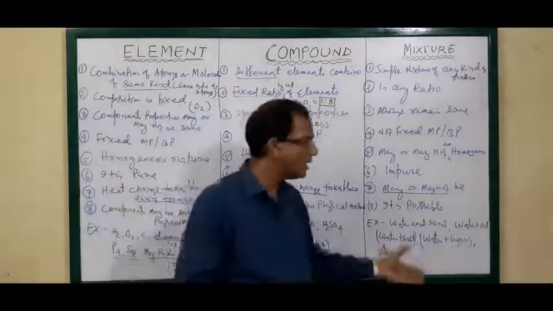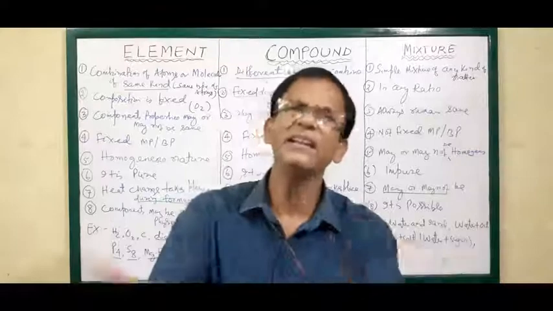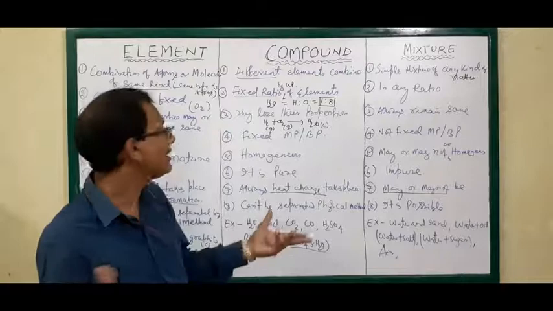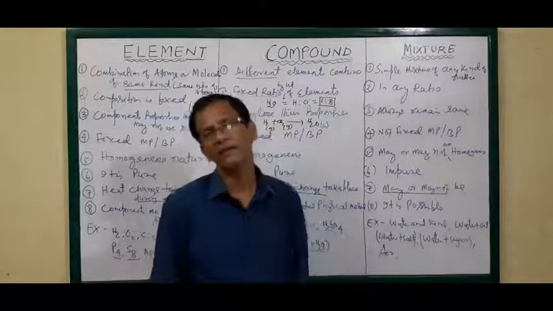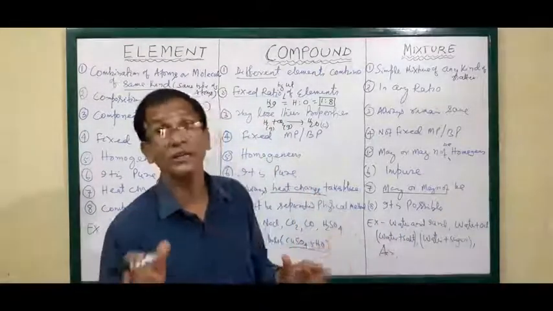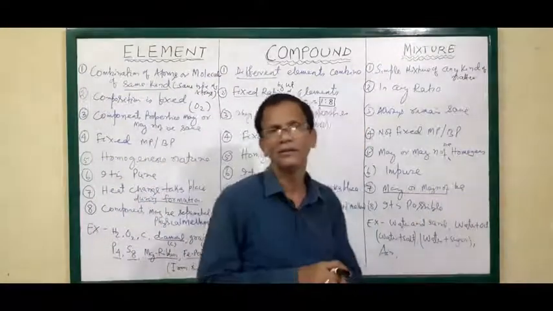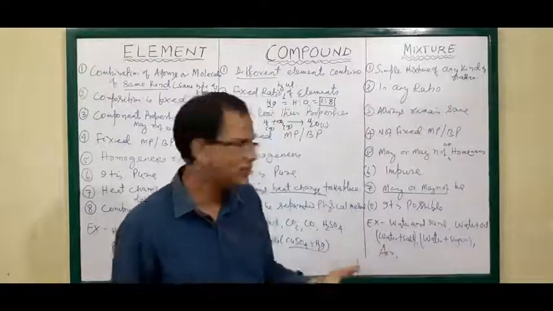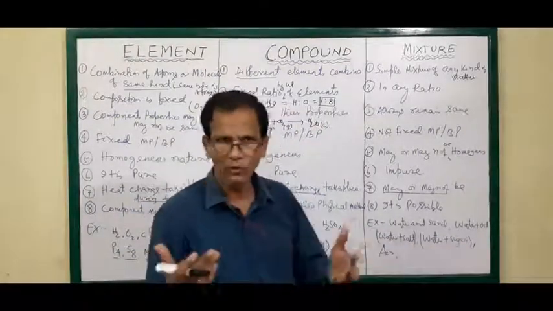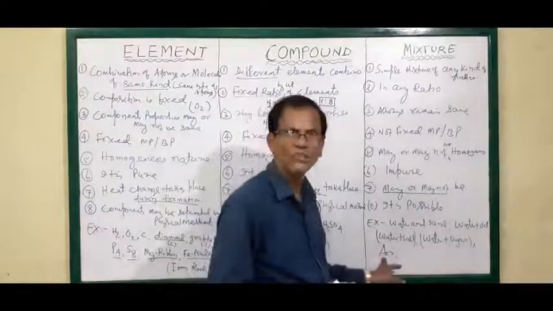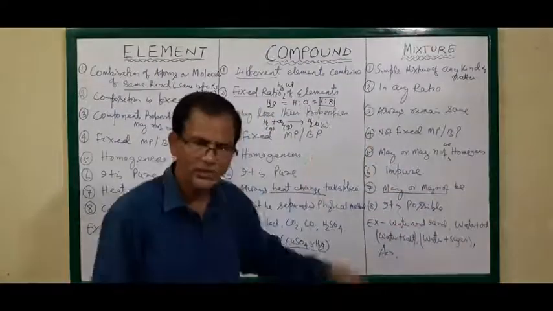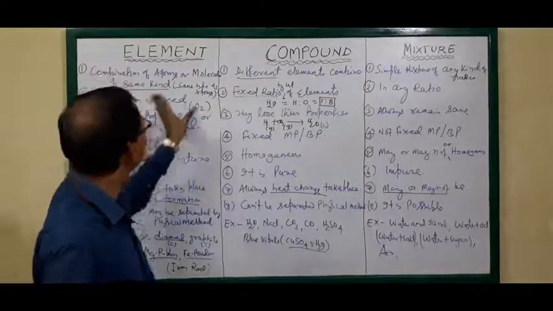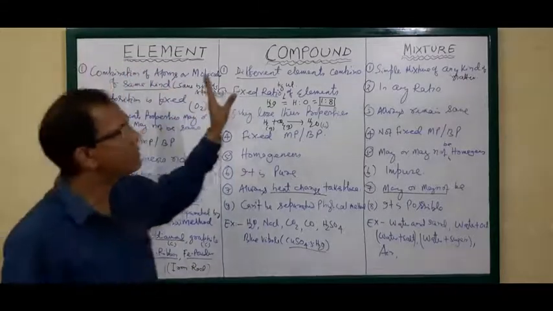Now the mixture. Mixture means simple combining of any components. Any matter, if you mix, it will be a mixture. Water and sand is a mixture, but it is heterogeneous. Water and oil floats, it is heterogeneous. Water and salt, homogeneous. Water and sugar, homogeneous mixture. Air is homogeneous. So like this, a combination of any kind of substances forms a mixture. So this is regarding element, compound and mixture.